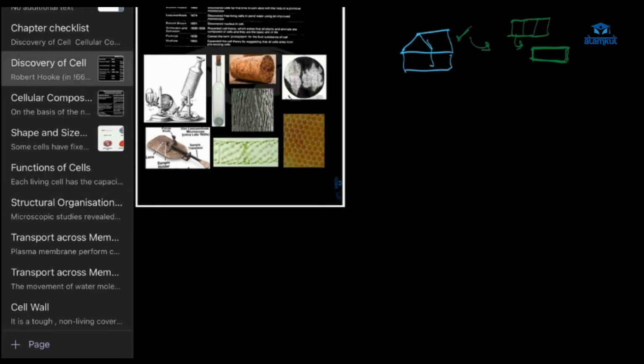Discovery of cell. Ma'am, Robert Hooke discovered the cell. How did he do that? Is there a story behind observing this? In the previous class we learned it. The king had given Robert Hooke a mission to look under the microscope at the cork and tell what it's made up of. He saw that it was made up of small structures, and he called it a cell because it looked like the bars of a prison.